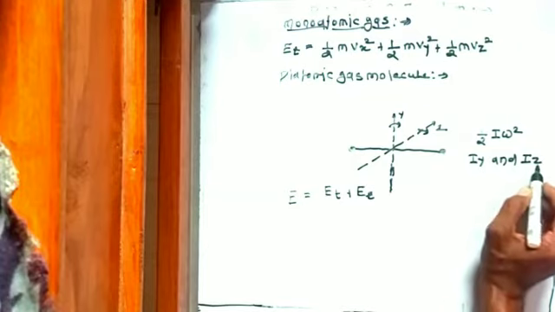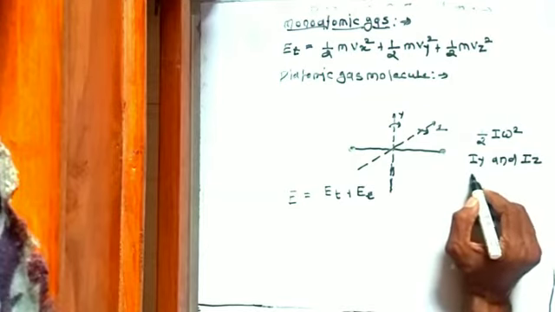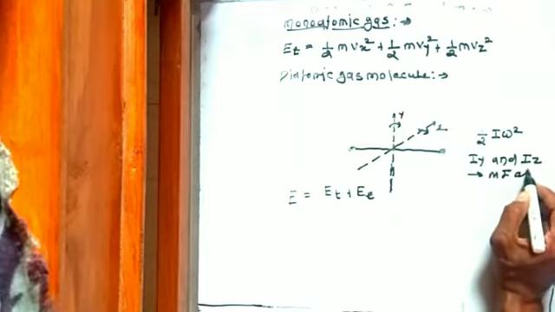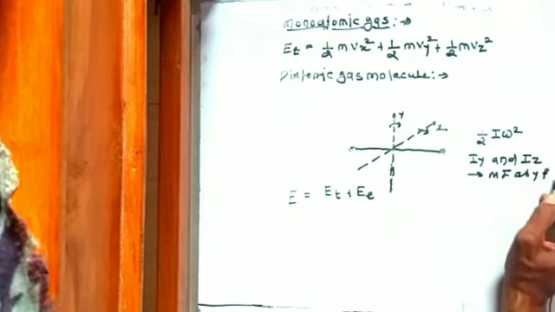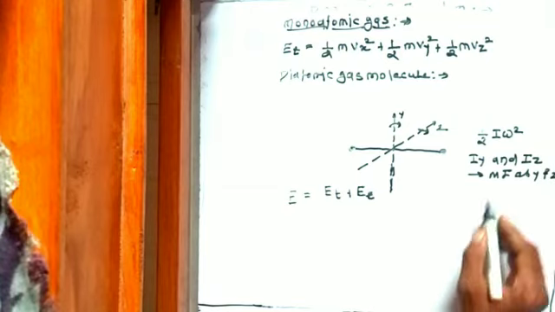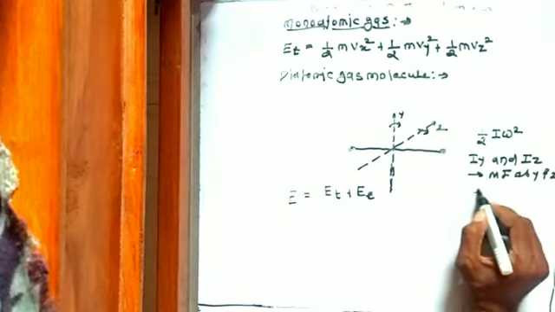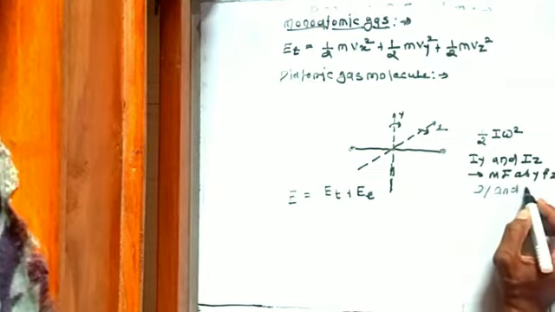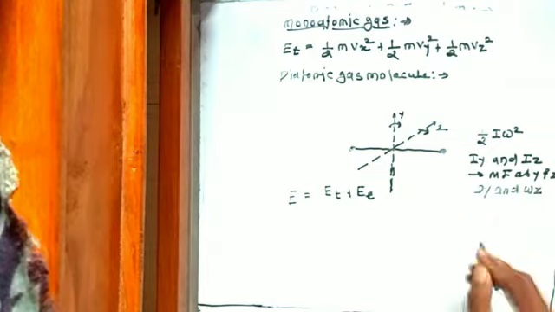So, Iy and Iz are the moments of inertia about the y and z axis, with corresponding angular speeds omega y and omega z.